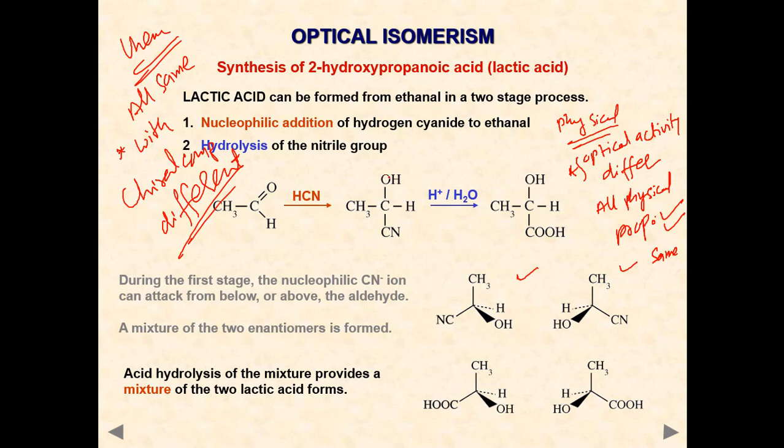If it is reacting with a chiral compound, then the chemical properties also differ. Otherwise all chemical properties are the same, and all physical properties are also the same except optical activity. Melting point, boiling point, those are all the same. We can discuss some questions in the next slides, next video.